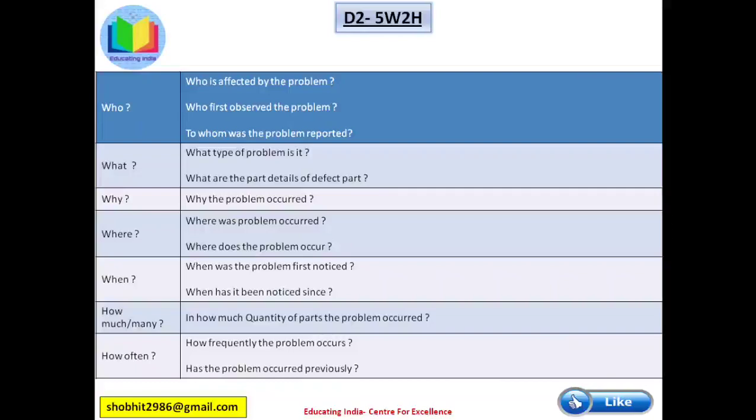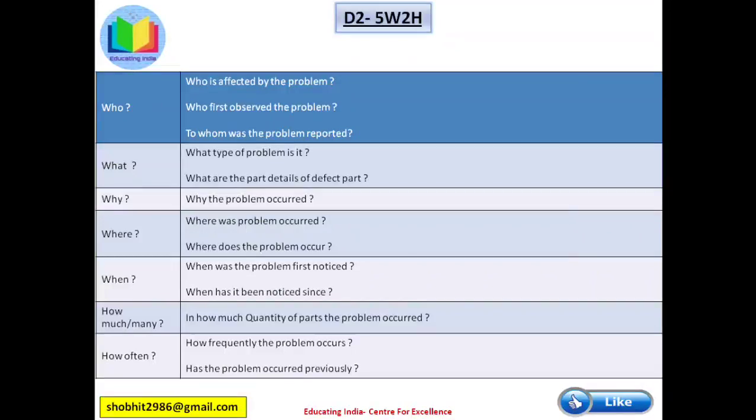What, what type of problem is it, what are the part details of the defective part. Why, why the problem occurred. Where, where was the problem observed, where does the problem occur. When, when was the problem first noticed, when has it been noticed since. How much or how many, in how many quantity of parts the problem occurred, how often, how frequently the problem occurs, has the problem occurred previously. This gives complete details of the problem.